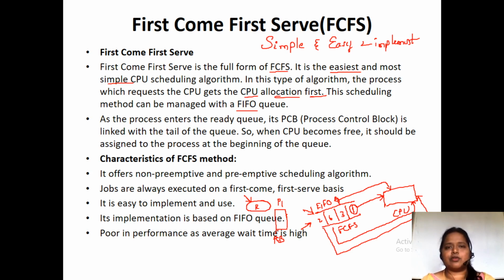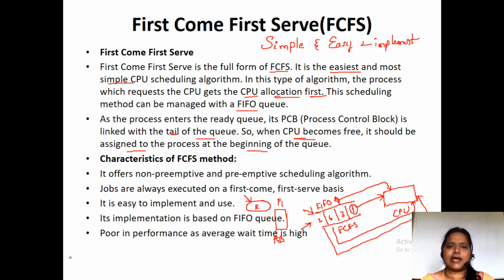So what is a process control block? The details regarding the process are stored in the process control block. What are the details? The process ID, process number, process state, the starting address of this process, and the ending address of this process. All these things are stored in the process control block. So a PCB is linked at the tail of the queue. When the CPU becomes free, it should be assigned to the process at the beginning of the queue. This is how we do the first come first serve scheduling algorithm.